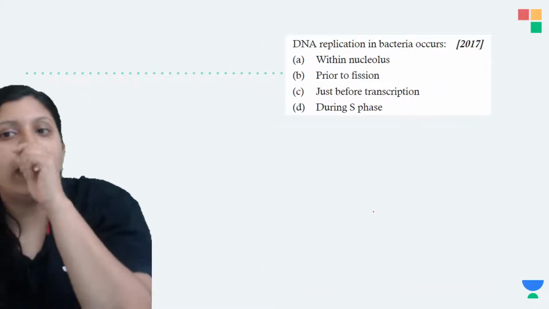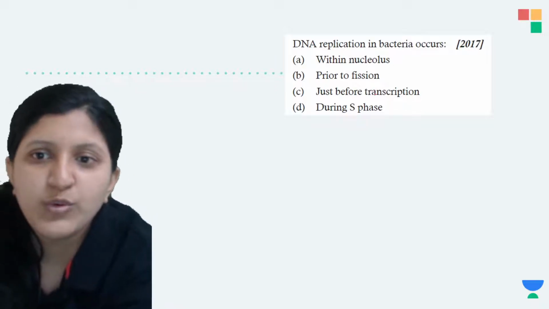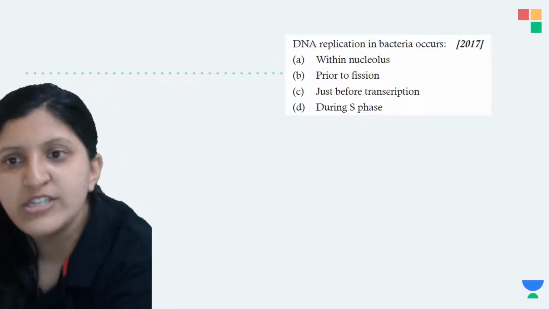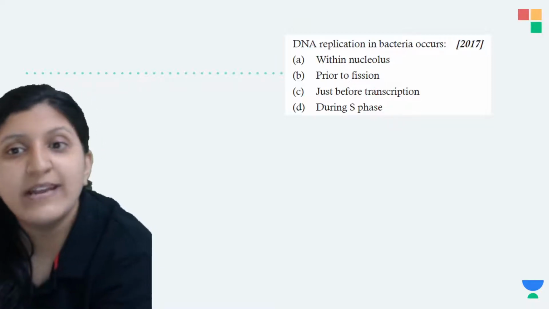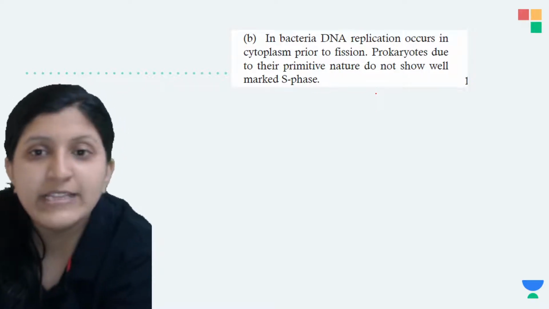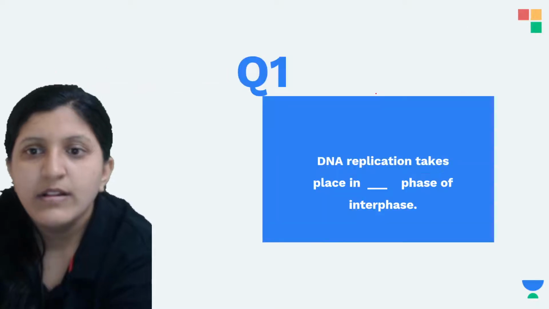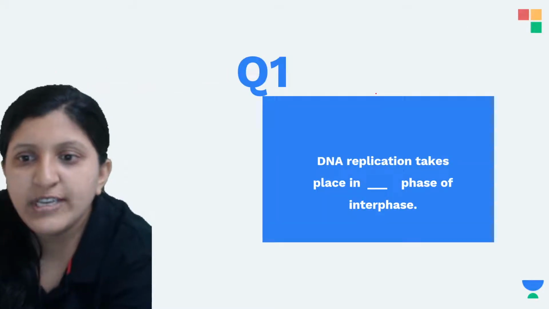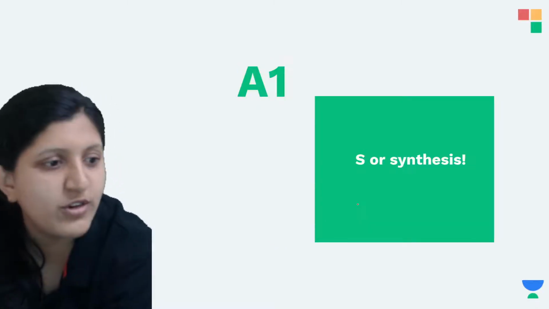DNA replication in bacteria occurs without the nucleolus, prior to fission, just before transcription during the S phase. That is basically occurring prior to the fission, that is the binary fission. DNA replication takes place in the S phase. This one is anyway repeated. So S phase or synthesis phase.